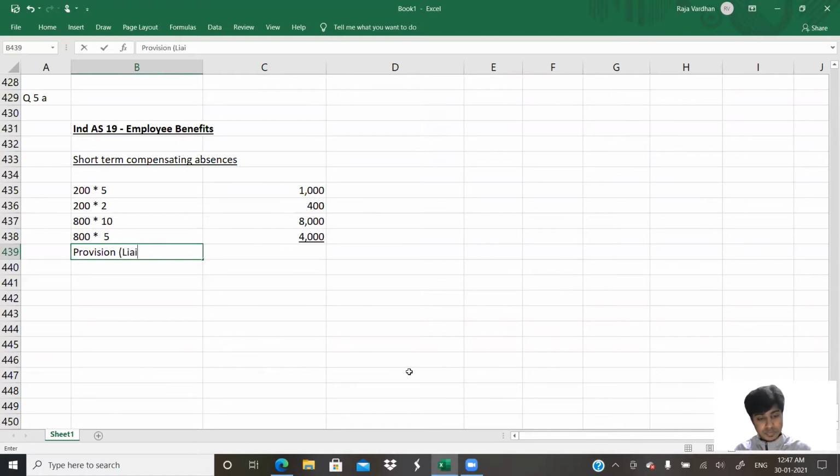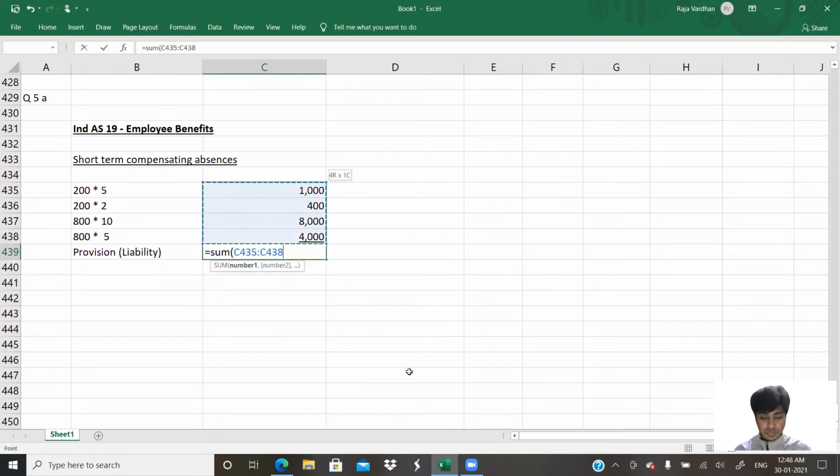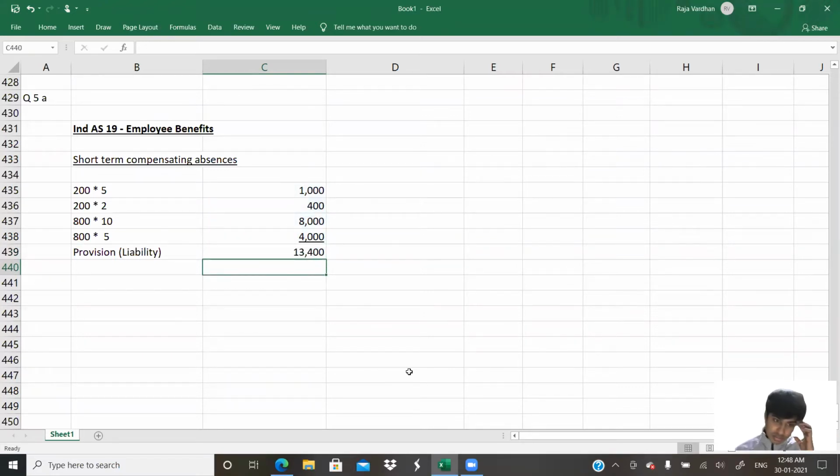Provision liability is to be created for how many days? To the above sum, to the extent of 13,400 days. That cost is not given. So to the extent of this much, we would have to create provision. That's it. Our answer is done with respect to the first part.